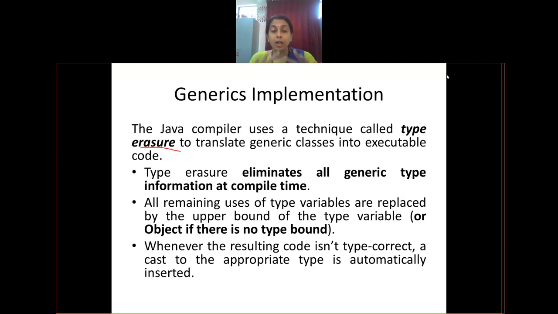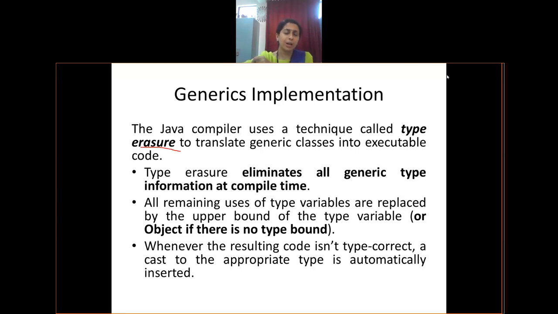Even you can have a whole class acting as a generic class. So the whole class can be bounded by a generic data type. That generic data type can be replaced as and when used by a specific data type. Today we will be discussing what is a generic method. In the next class, I'll be talking about what is called a generic class.